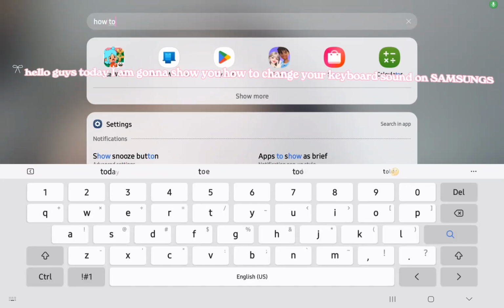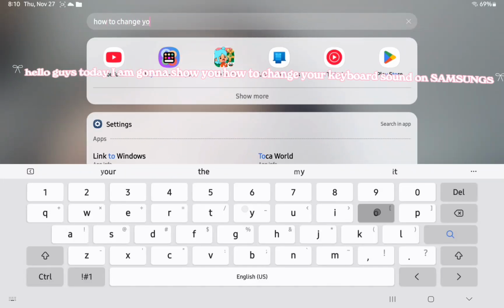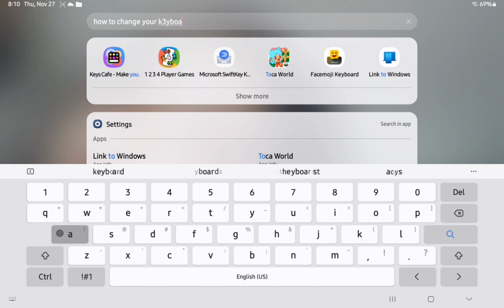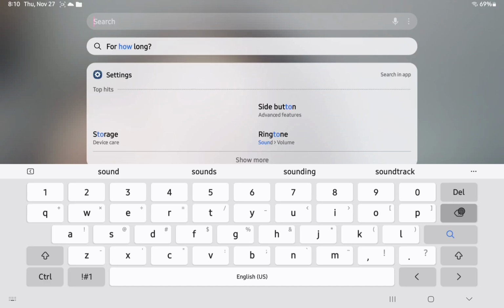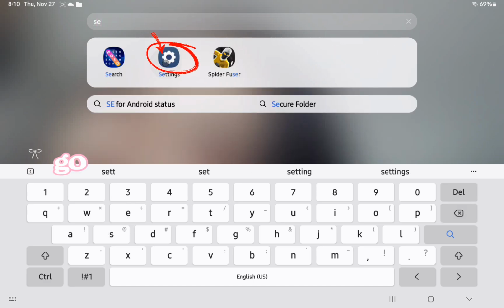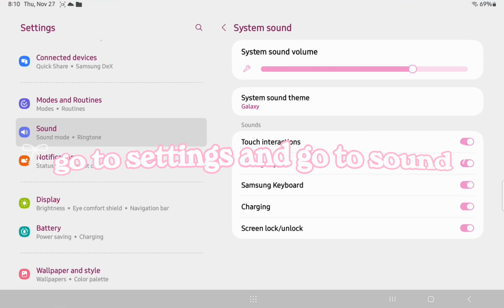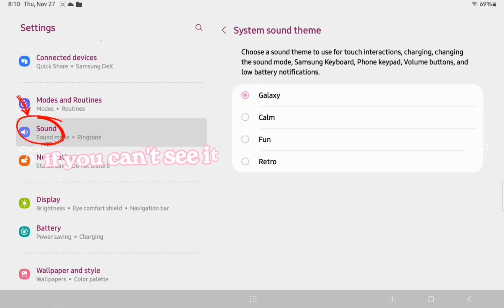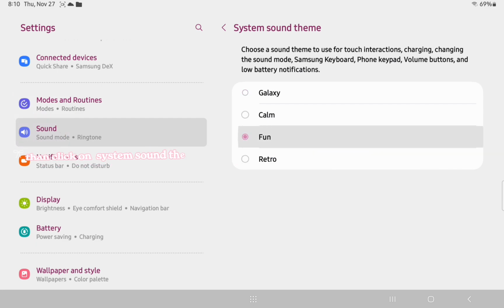Hello guys, today I'm gonna show you how to change your keyboard sound on Samsungs. Go to settings and go to sound. If you can't see it, click on system sound. Then click on system sound theme and pick the one you like and press it 6 or 7 times.